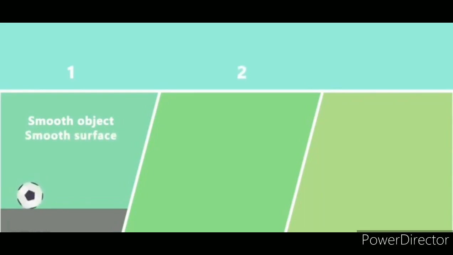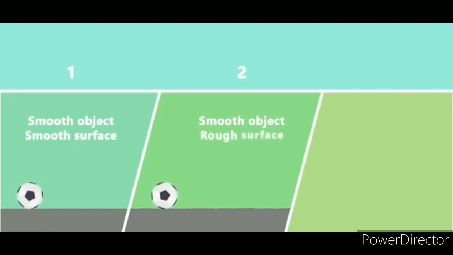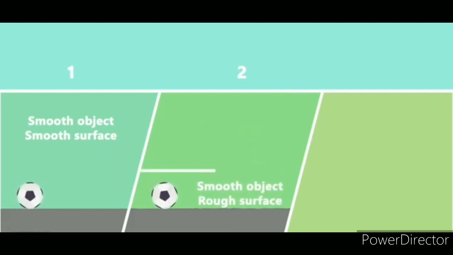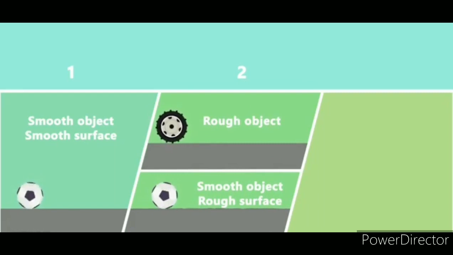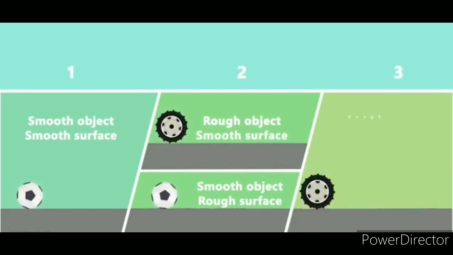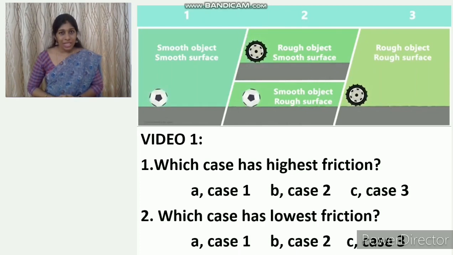The first situation is when an object with a smooth surface is moving on a surface which is very smooth. Second, in which the object has a smooth surface and the surface on which it moves is rough, or the object has a rough surface and the surface on which it moves is smooth. And in the third case, the surface of the object as well as the surface of the table is rough. Did you observe the video, right? Okay, let's answer these questions.